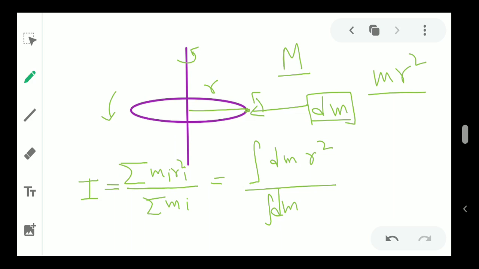Okay, now we know that if, let's say dm, we have to treat dm in terms of r. We know that the circumference of the loop is 2 pi r, and if we take the density to be rho or d, so the density is d. In that case we can write that the density d is equal to total mass by 2 pi r, right?